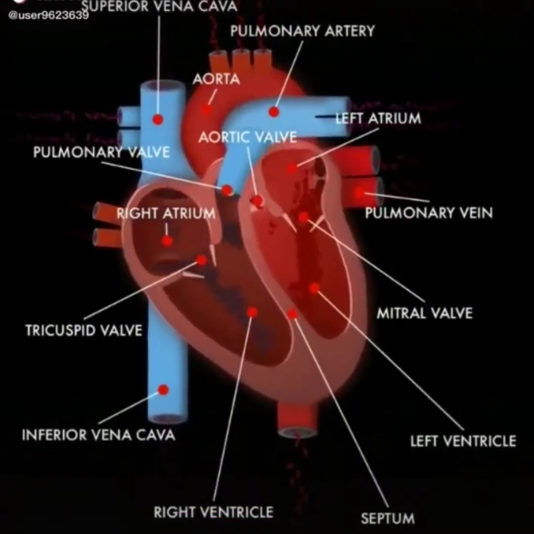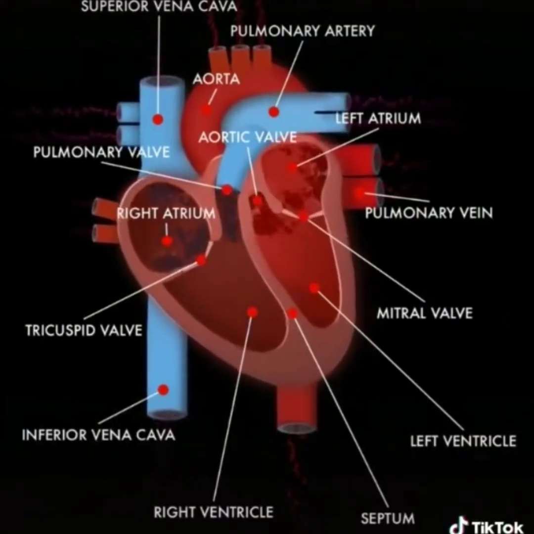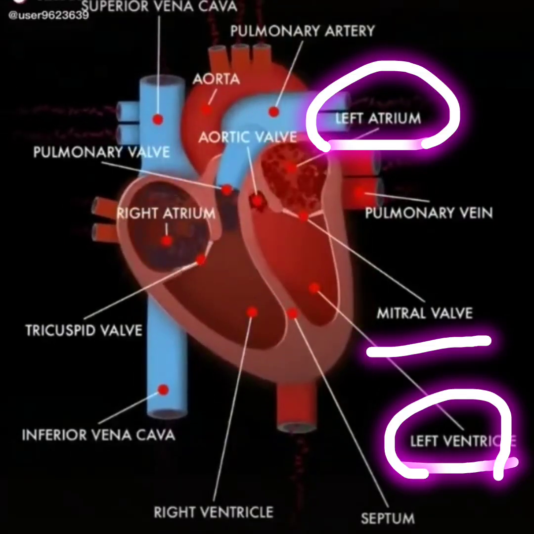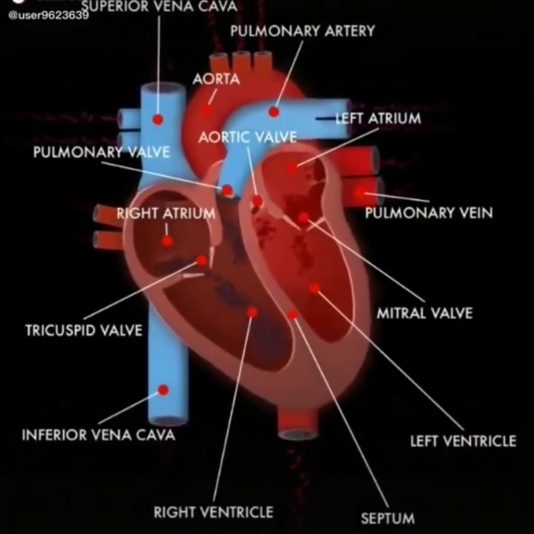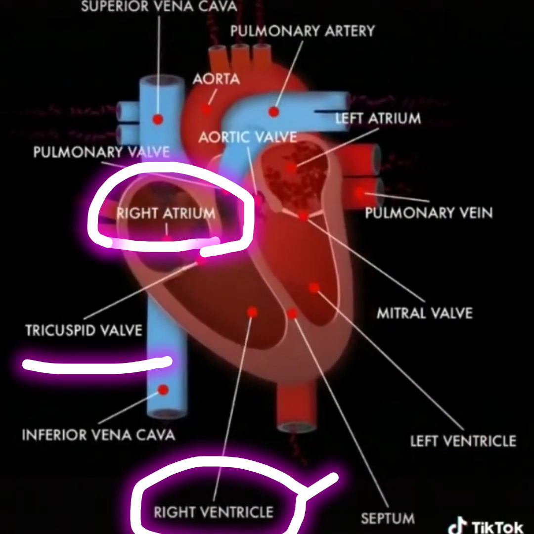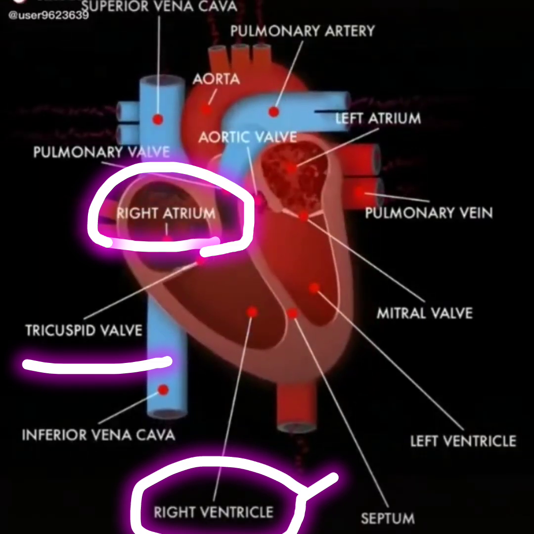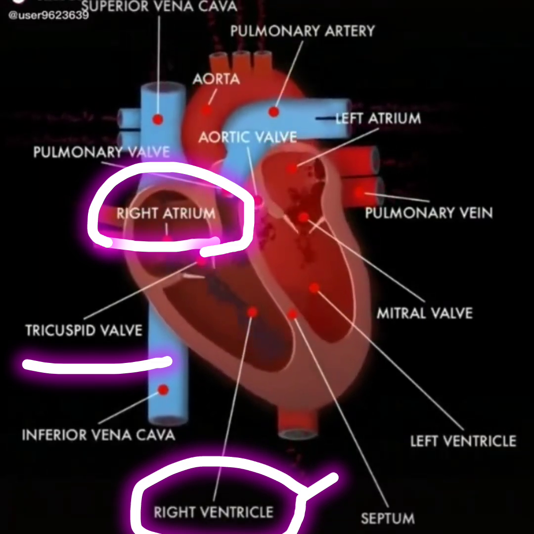Left atrium opens to left ventricle with the help of a valve. It is called the mitral valve or bicuspid valve. Whereas right atrium opens to right ventricle with the help of the tricuspid valve.